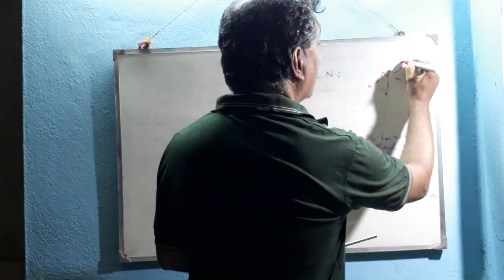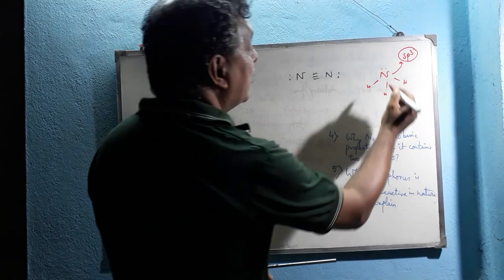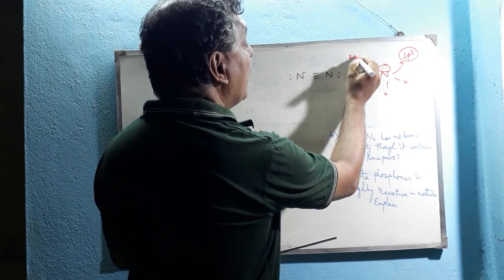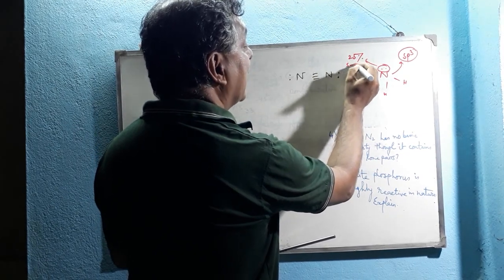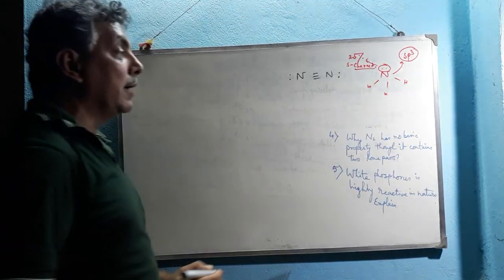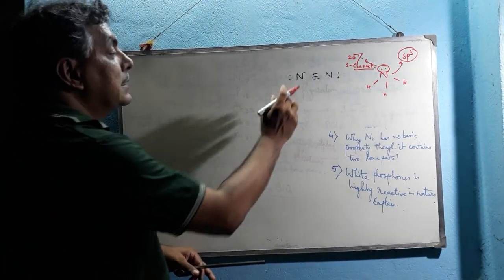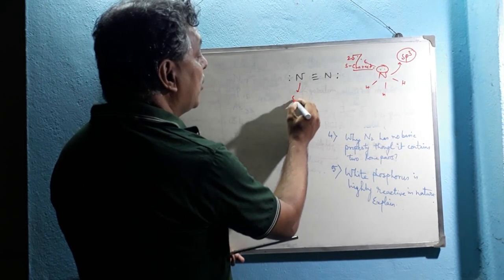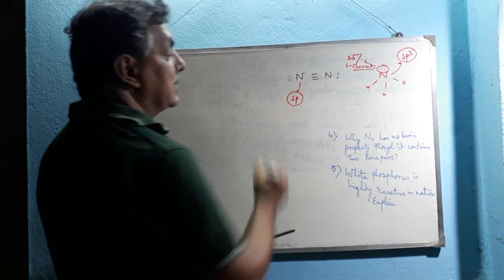Here the central atom is nitrogen, which is sp3 hybridized, and in this sp3 hybridized nitrogen atom, the lone pair occupies 25% s character. But in the nitrogen molecule N2, each nitrogen atom is sp hybridized.